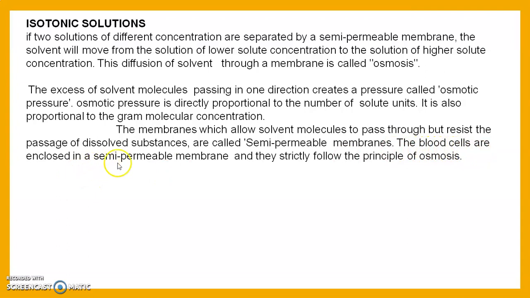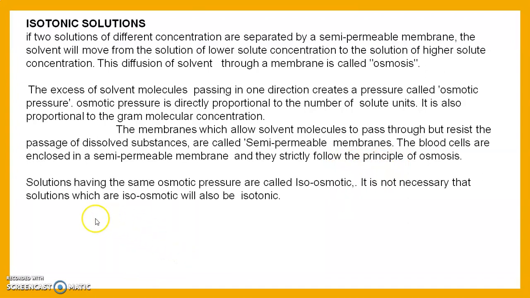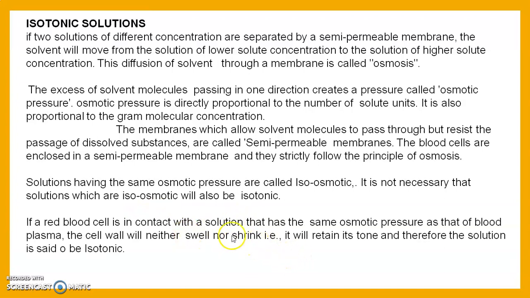The blood cells are enclosed in a semi-permeable membrane and strictly follow the principle of osmosis. That means they move from the lower concentration to the higher concentration. Solutions having the same osmotic pressure are called isoosmotic. It is not necessary that solutions that are isoosmotic will be isotonic. Then we see what is meant by isotonic. If a red blood cell is in contact with a solution that has the same osmotic pressure as that of the blood plasma, the cell will neither swell nor shrink. It will remain in its tone. Therefore, that solution is said to be isotonic.